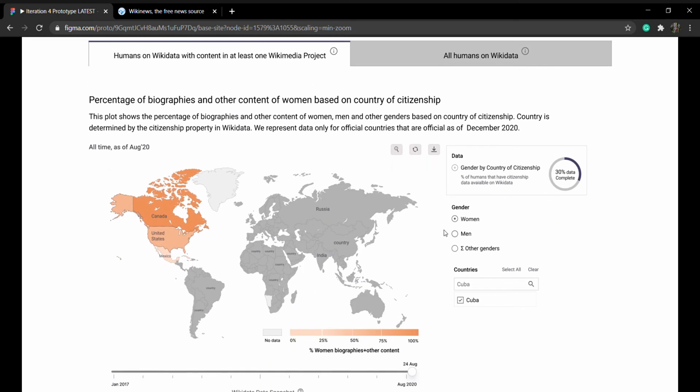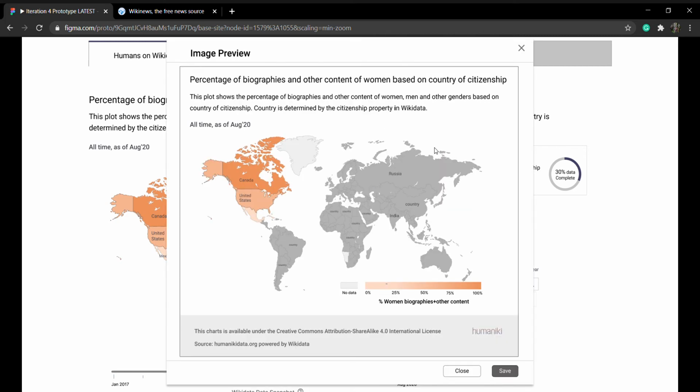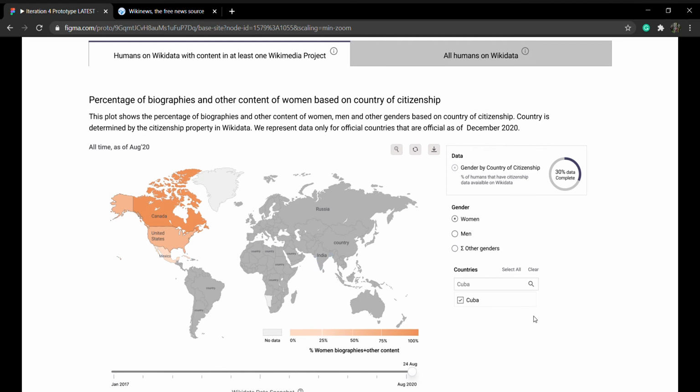The customized visualization chart can also be saved to the local machine with all meta information about data source and licensing embedded with it. This addresses the need of representatives who want to be able to easily use this information for press release. The similar layout of visualizations is being used across all the different data dimensions.